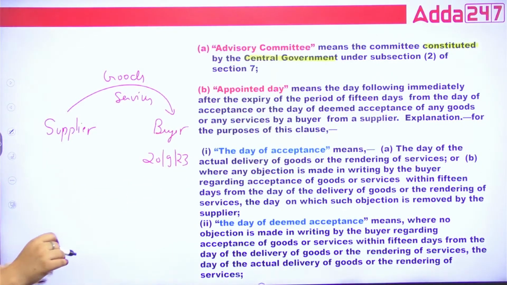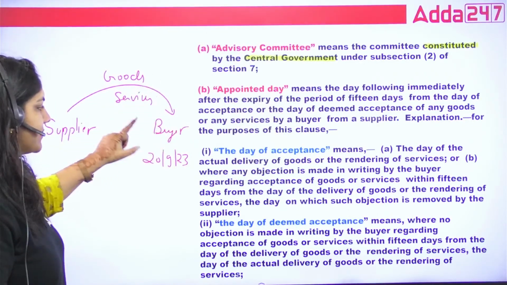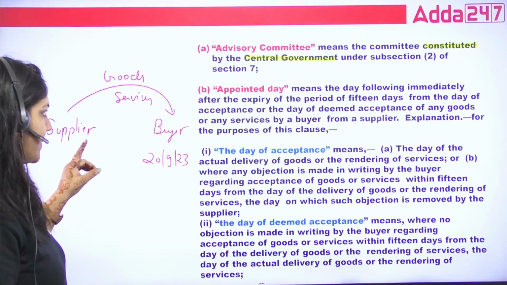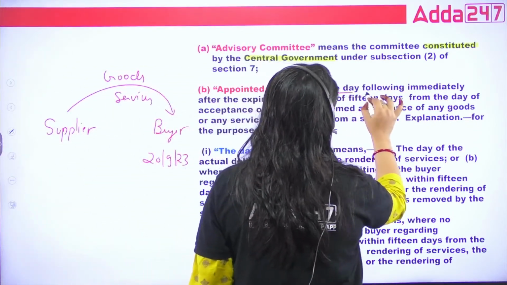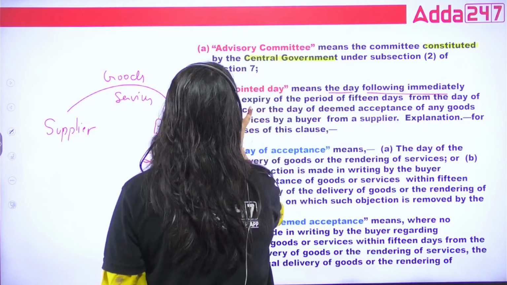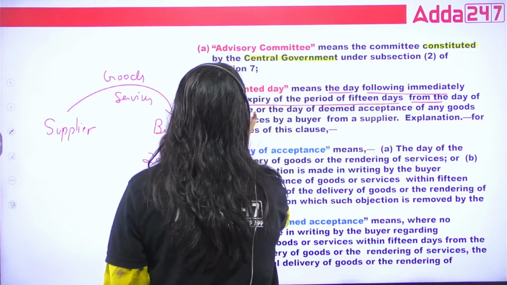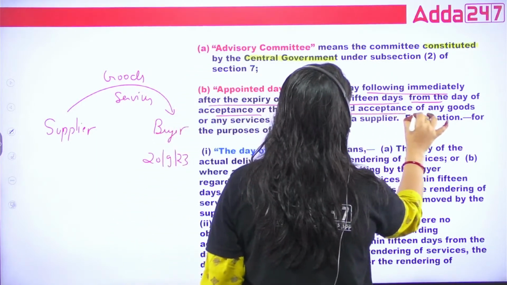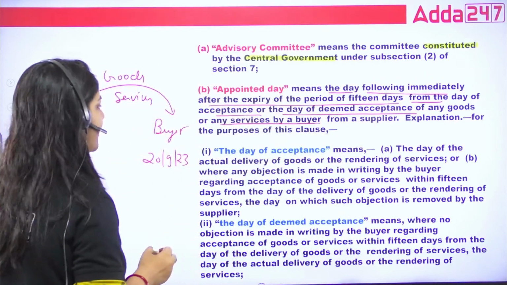So if the supplier has given any goods and services to the buyer, appointed day means the day following immediately after the expiry of a period of 15 days from the day of acceptance or the day of deemed acceptance of any goods and services by the buyer from the supplier.